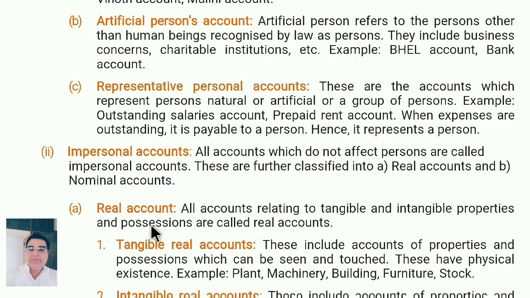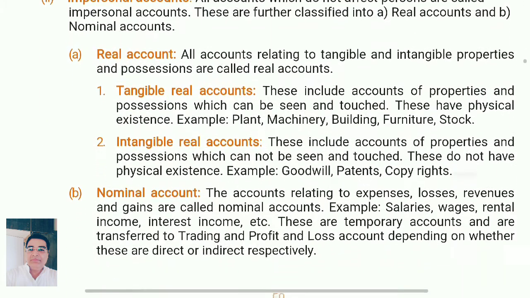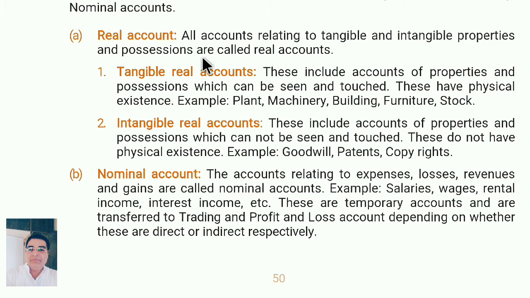Now impersonal accounts are divided into two: real and nominal. What do you mean by real account? All accounts relating to tangible and intangible properties and possession are called real account. Now tangible real account. This includes account of properties and possession which can be seen and touched. So anything which can be touched and seen. Properties. These have physical existence. Example: plant and machinery, building, furniture, stock, etc. So these are the properties which can be touched and seen.